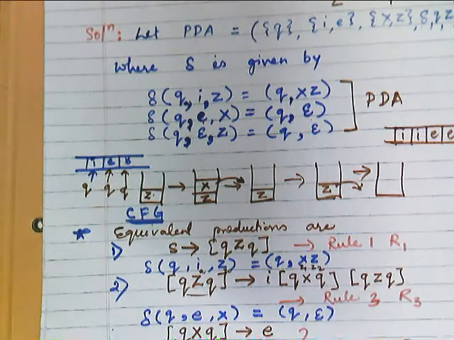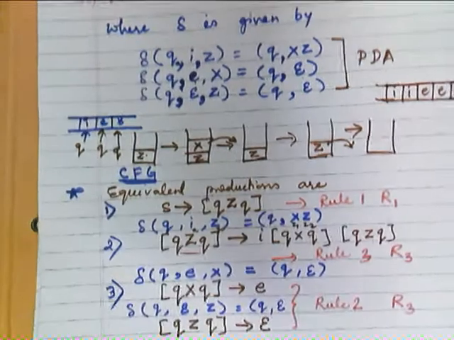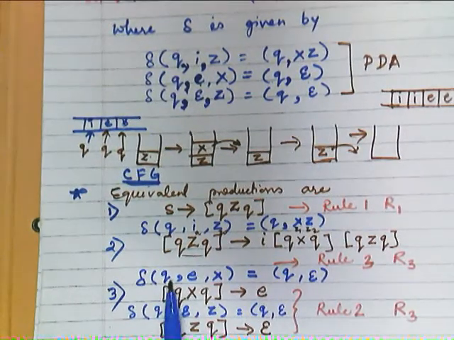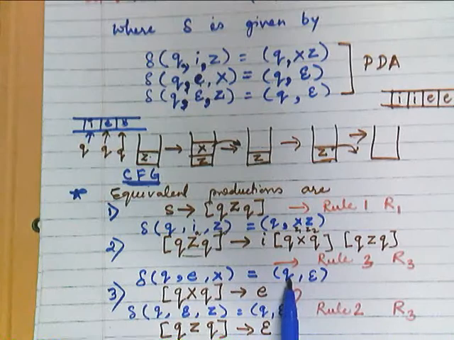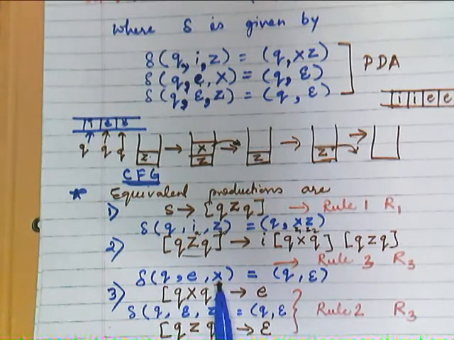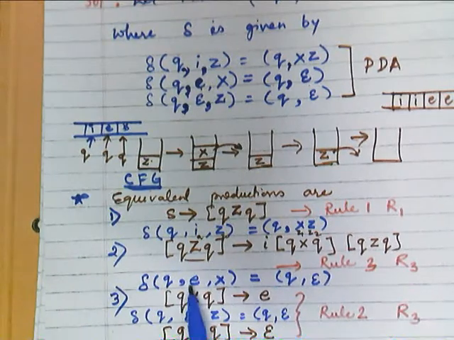Our third rule is this one. So [q X q] produces ε.